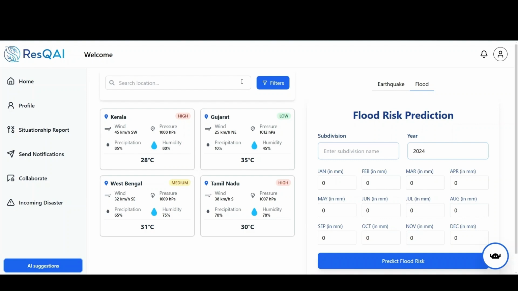Currently, for prototyping purposes, the platform supports two disaster models: earthquake prediction and flood prediction. Earthquake prediction is built using Google Vertex AutoML and is deployed on Google Cloud Platform using Vertex APIs. Our flood prediction model is developed using custom machine learning algorithms deployed on GCP and trained on verified Kaggle datasets. Users input specific details such as subdivisions and a minimum of 5 rainfall values to predict flood risk.